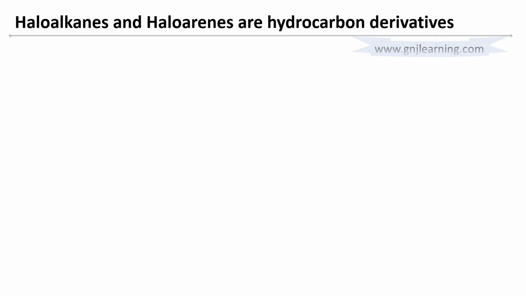I will write down the first member of that family, and that is nothing other than methane. We have methane, one carbon and 4 hydrogen atoms. Haloalkane means you are bringing a halogen atom into it. Halogen means either fluorine, chlorine, bromine or iodine.